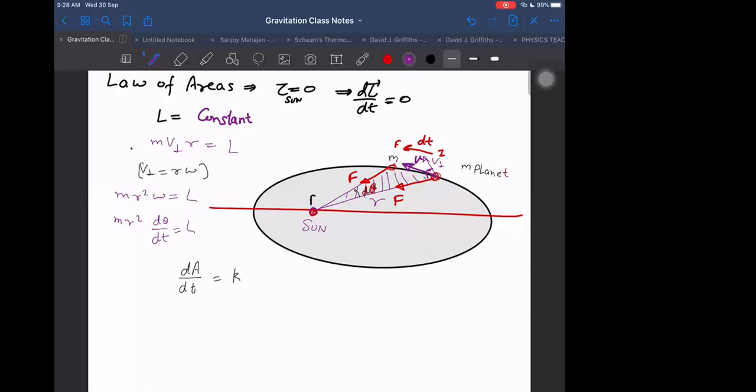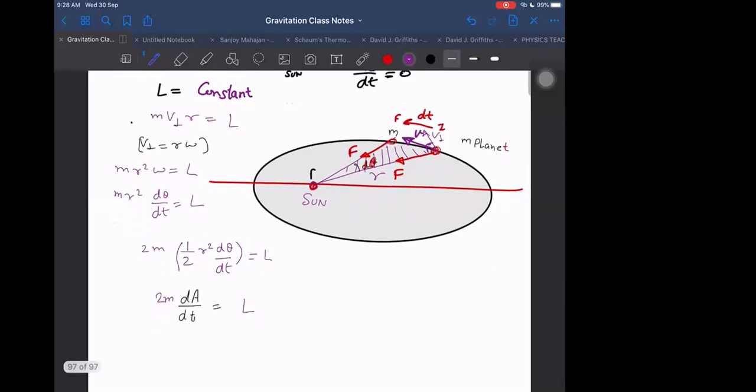But we know this thing I can further replace by multiplying by half into r square d theta by dt, and I have to multiply by 2 also. So 2m into dA by dt is equal to that constant, and that constant is L, the angular momentum.